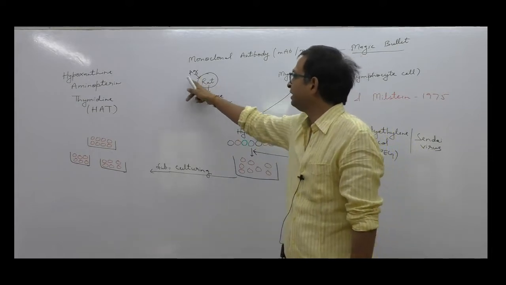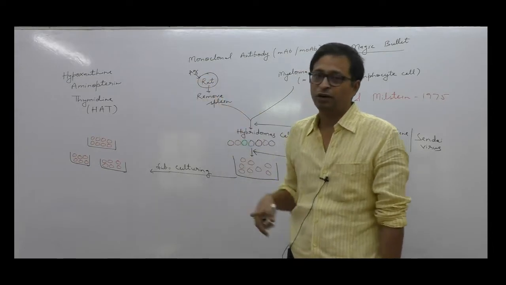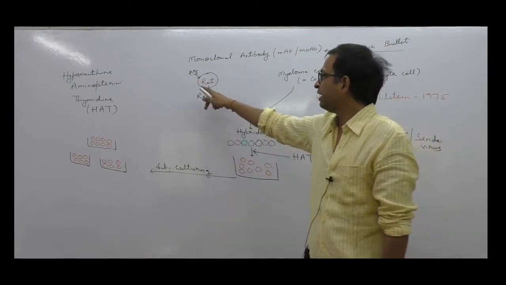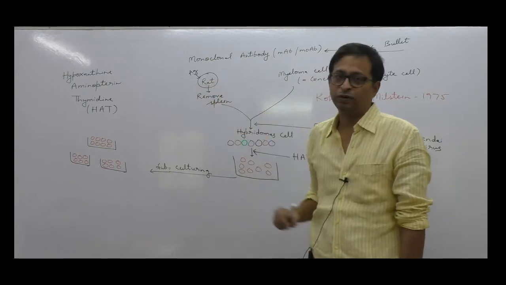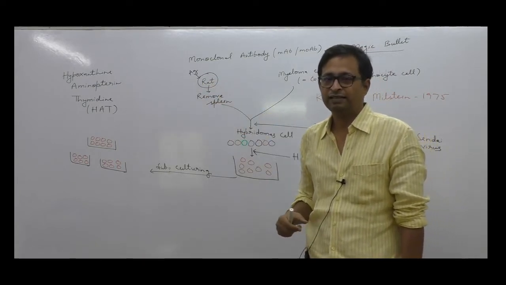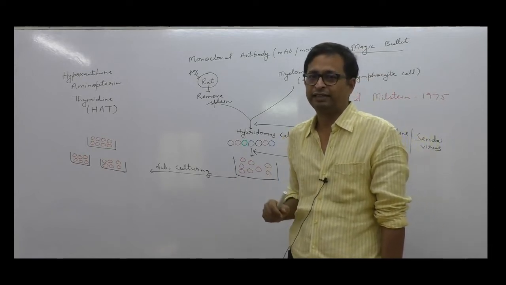We injected the pathogen into a rat. We are writing antigen. You know how you can write antigen? Capital A small g. We are injecting antigen into a rat. The lymphoid organ of the rat will start forming antibody to that particular antigen.